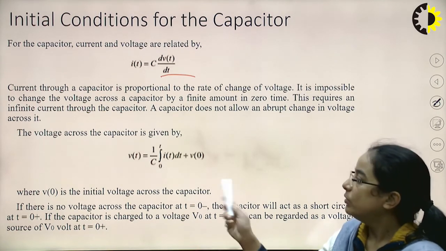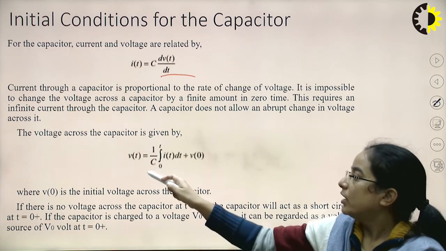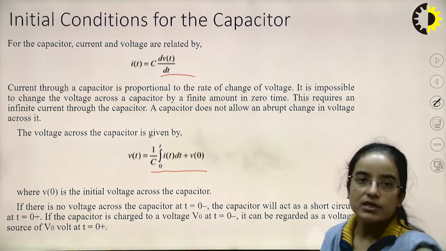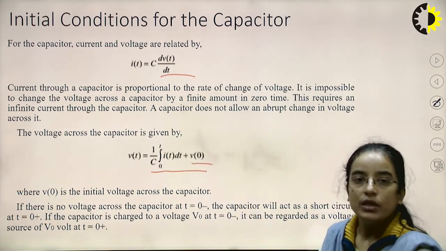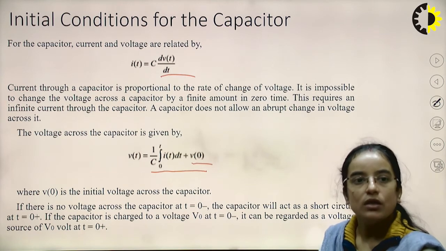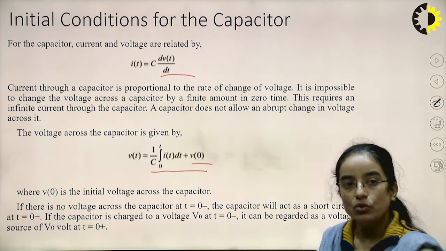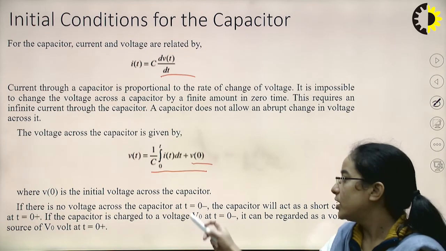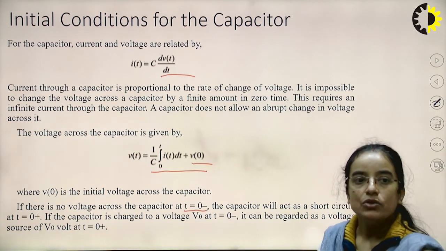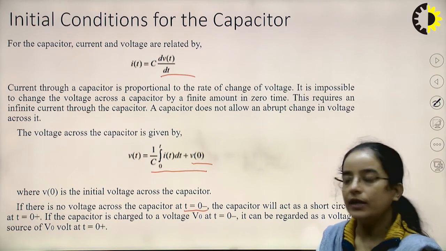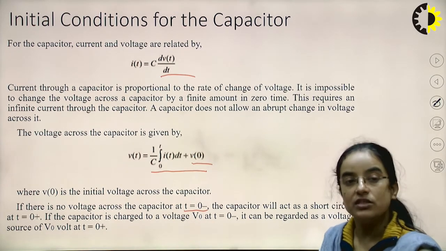Okay. So similarly, we can write V(t) equal to 1 by C integration of i(t) dt over 0 to t plus V0, and this V0 is the initial voltage across the capacitor. So if there is no voltage across the capacitor at t equal to 0 minus, the capacitor will act as a short circuit at t equal to 0 plus, that means just after the switching.